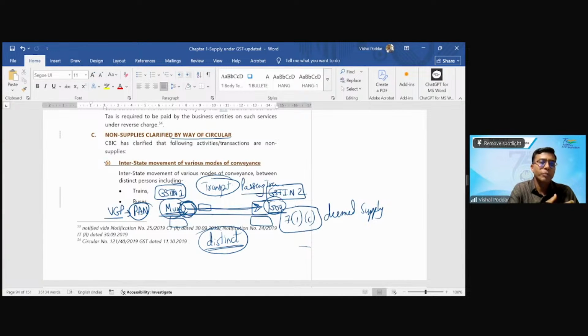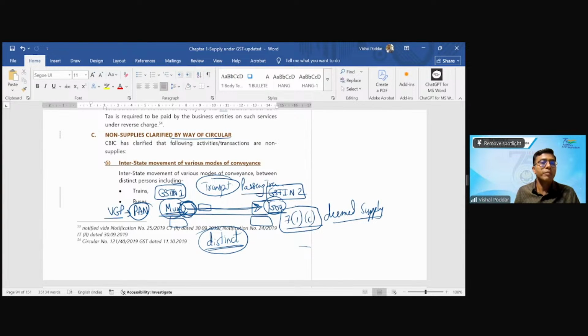And we have this WhatsApp university which spreads like wildfire. So within a week, everybody started discussing whether every day when my bus goes from Mumbai to Goa, the Mumbai office will be liable to pay GST on the whole value of the bus. And tomorrow again, when the bus comes back from Goa, whether the Goa office will be required to pay tax on the value of the whole bus, because of the interpretation of this 7(1)(c) called deemed supply. Actually, the intention of 7(1)(c) is not that, but it was so interpreted by some experts.